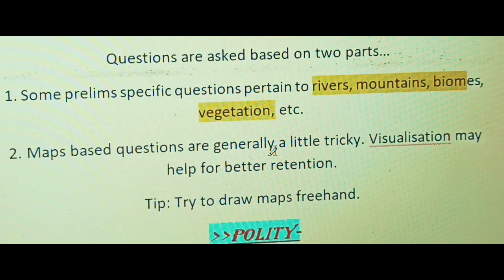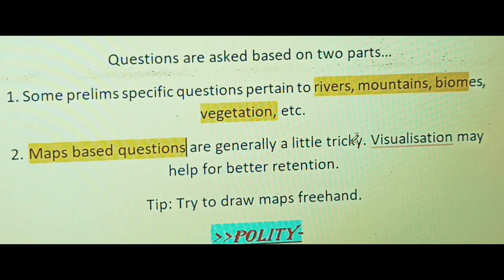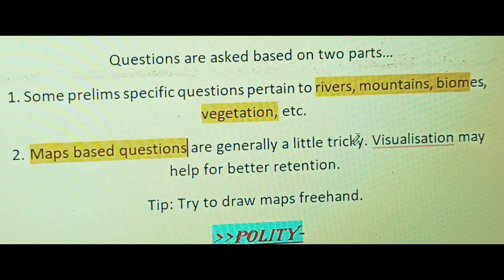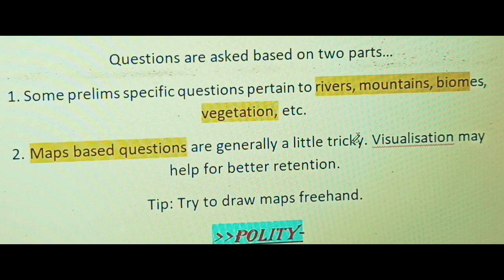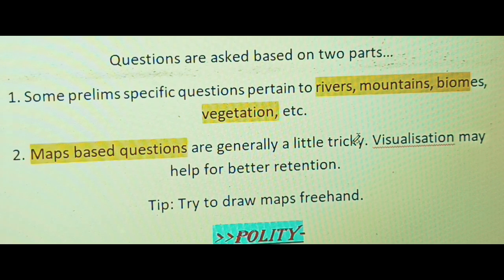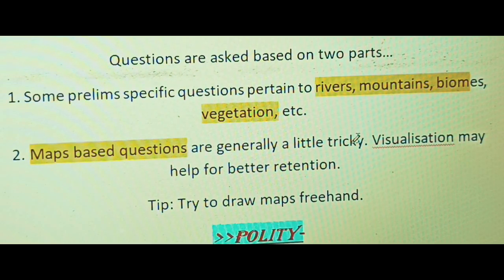And next we have map based questions. Map based questions are asked in a particularly tricky way. Sometimes they give statements, sometimes they ask direct questions, and sometimes they even give you assumption based questions. Or you can use the elimination trick somewhat. So in that area, visualization helps you in better retention. Visualize all the locations, try to understand, and then try to draw them freehand. And try to visualize all the things for map based questions.